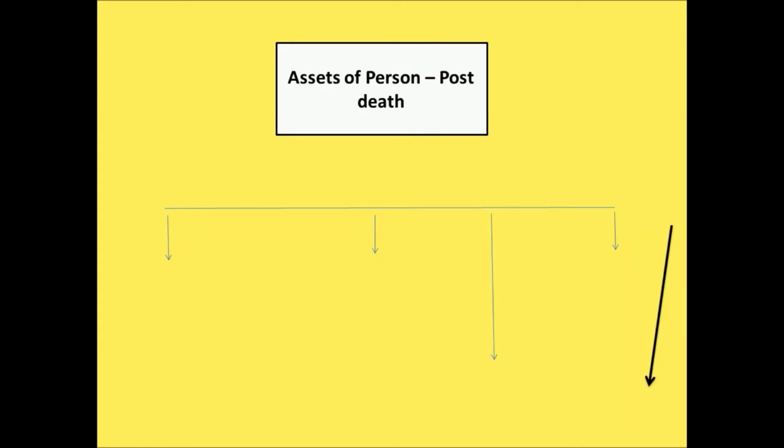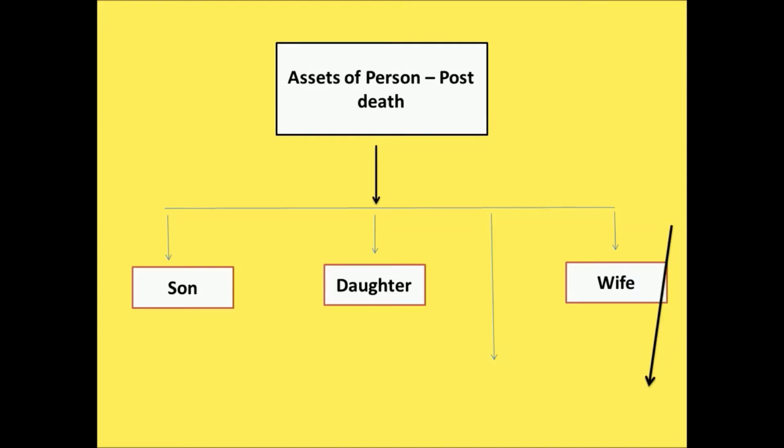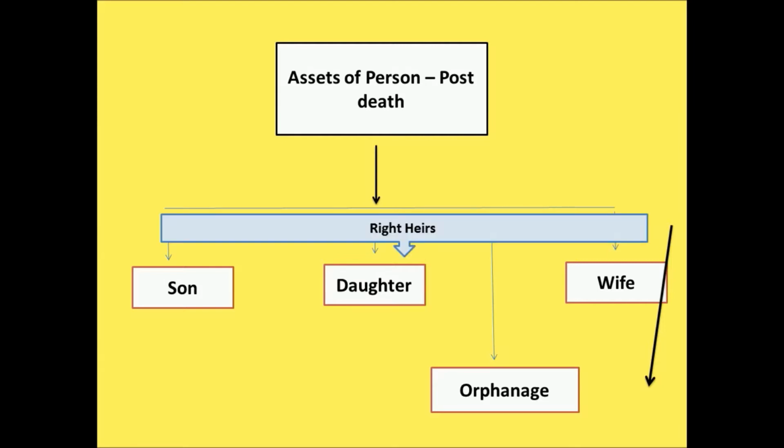So the assets of a person may be physical assets or financial assets, or property or a house, and post your death you can decide in what way these assets have to be transferred. You can transfer it to your son or daughter or to your wife or to an orphanage. This transfer of assets to these people can be decided by writing a will, and these people are called heirs.